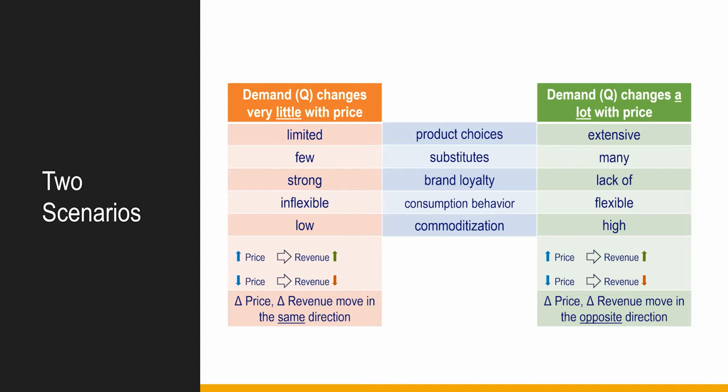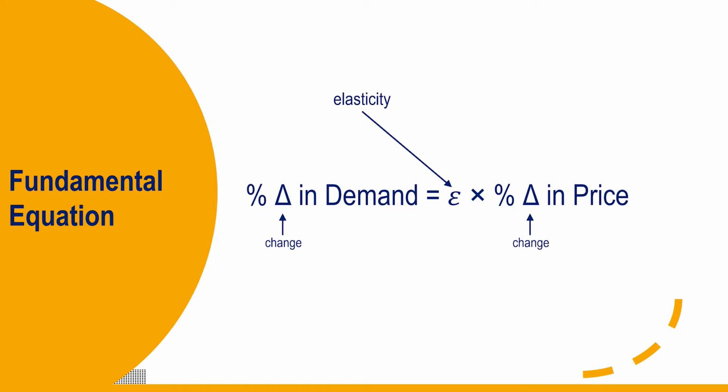Conversely, when demand changes a lot with a change in price, total revenue changes in the opposite direction of the price change. If price increases, total revenue decreases. A fundamental equation. To quantify how sensitive demand is to changes in price, we focus on percentage changes. Percentage changes are unitless, which is helpful as then we are indifferent as to whether demand is measured in dollars, units, weight, etc. Percentage change in demand equals a scaling constant called elasticity times the percentage change in price.